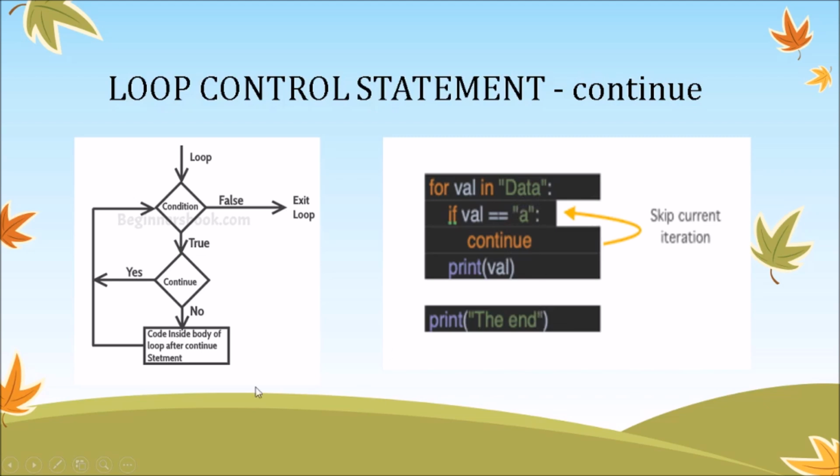So the output will be d, t, and then the end. This will be the output.